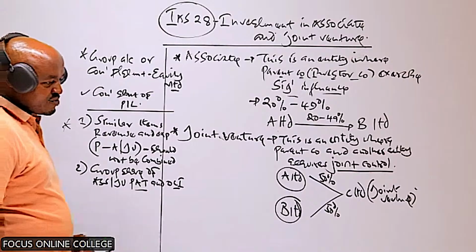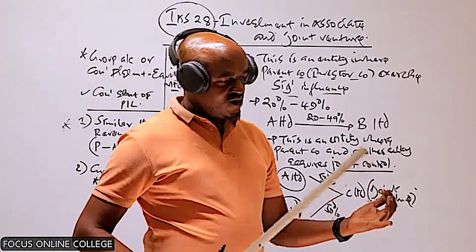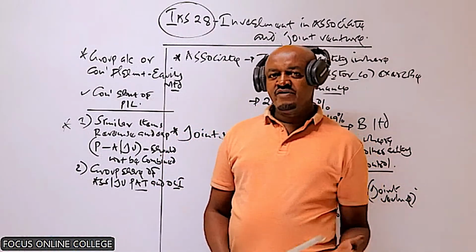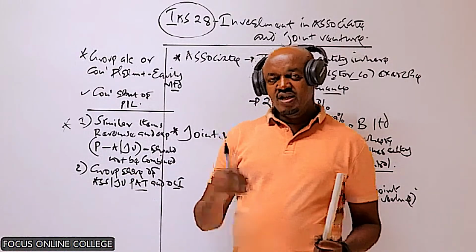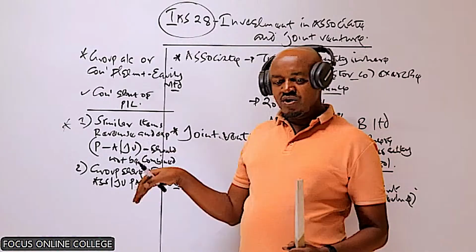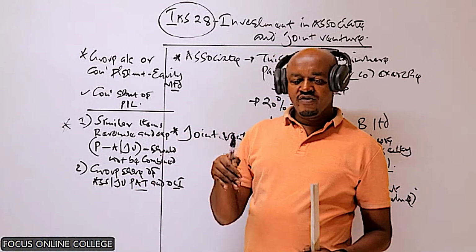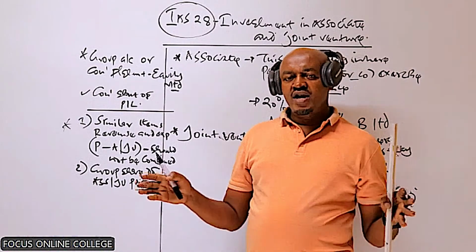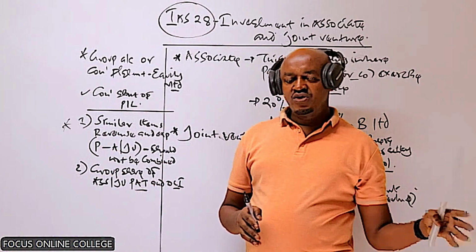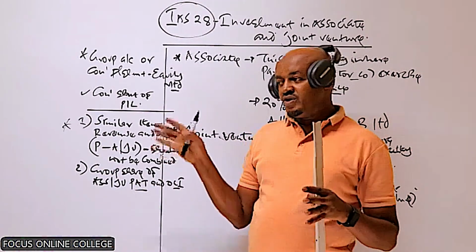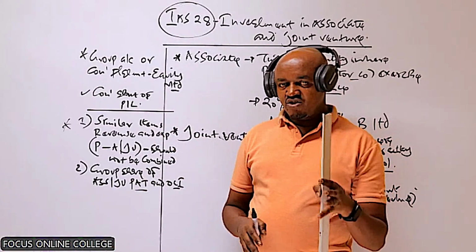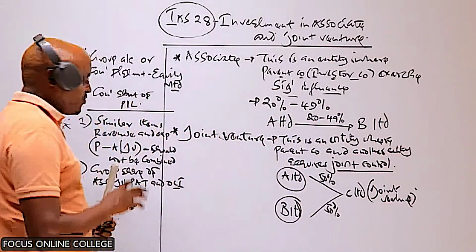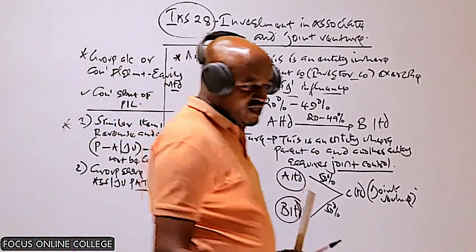So what we need to do basically is to determine the parent company share of the profit after tax and also the other comprehensive income which were reported by the associate and also the joint venture, and then we include them within the consolidated statement of profit or loss. But in this case, never make the mistake of consolidating revenue and expenses, those of the parent and those of the associate or joint venture. Instead, what we include here is the parent company share of the associate or joint venture profit after tax and other comprehensive income.